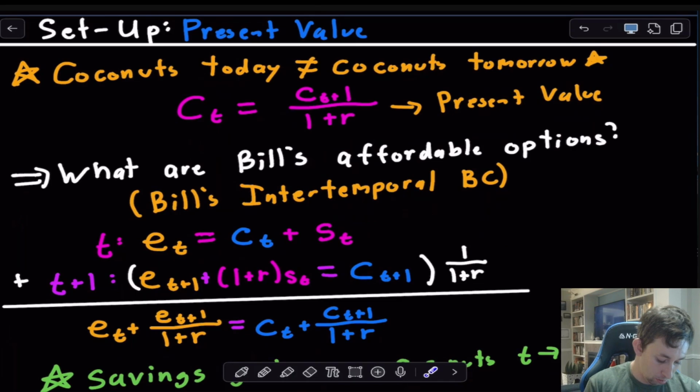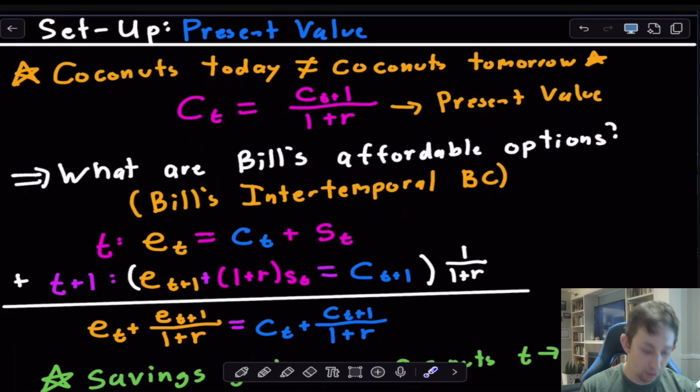And so what we're going to do is start with period t, that's period today. In period t, Bill's endowed with some coconuts, and we said that he's going to split them between consuming and saving. So he gets ct plus st, and again, a budget constraint is money coming in has to be equal to money spent. Okay, so that's period t.